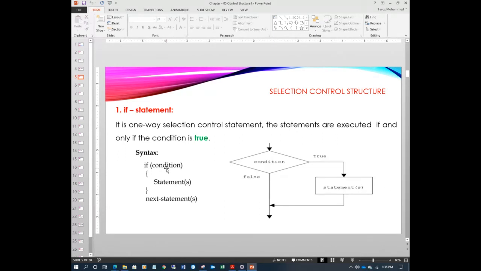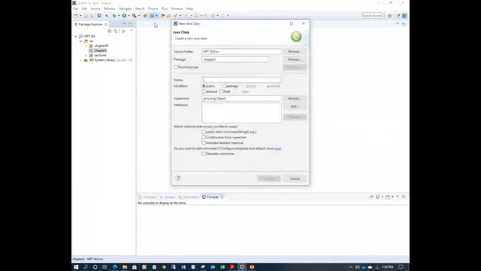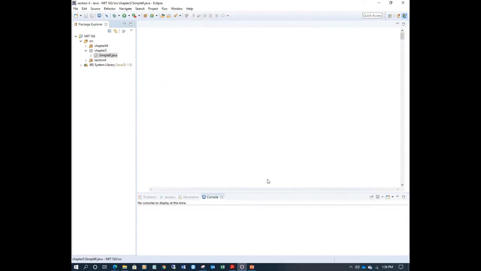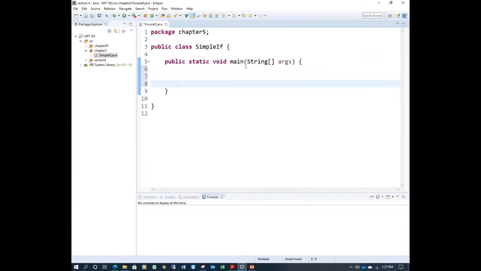That's very simple here. So let's write a simple program to demonstrate this simple if statement, right? Just remembering the syntax is very helpful for writing a simple program. Okay, so let's start chapter 5 here. Create a class, say SimpleIf, with public static void main String. I don't want these default comments here.